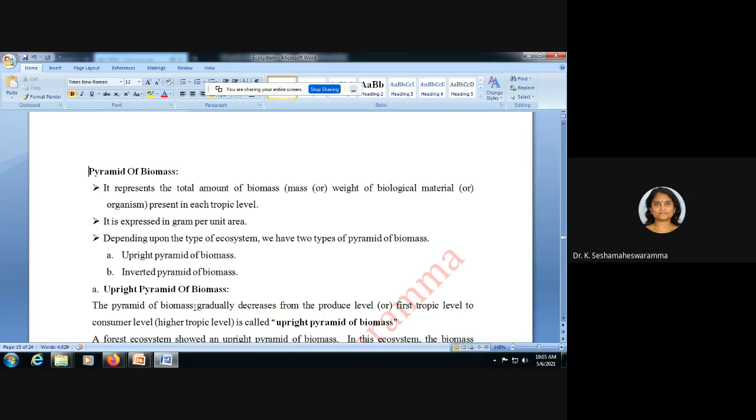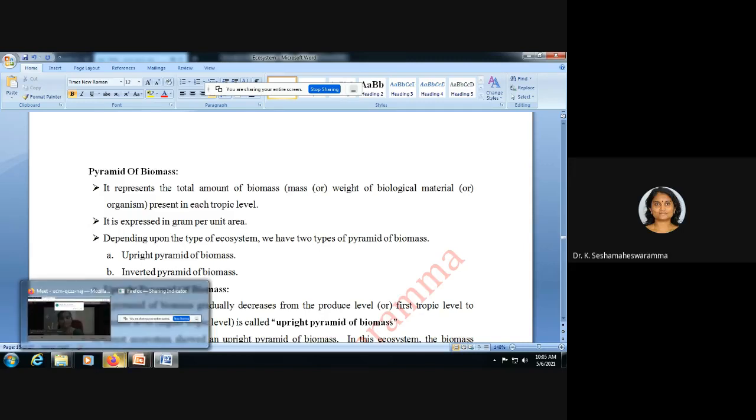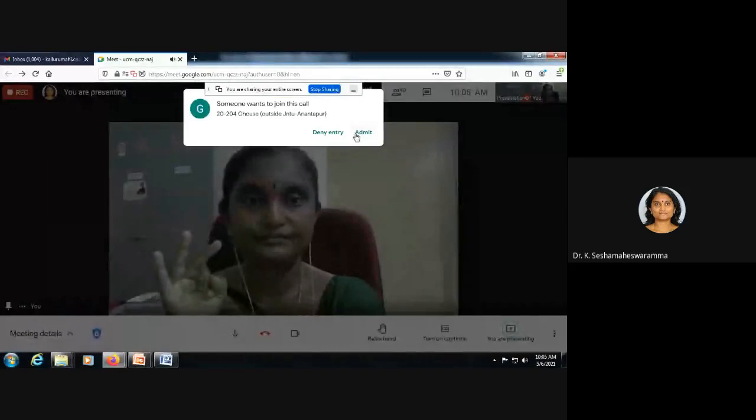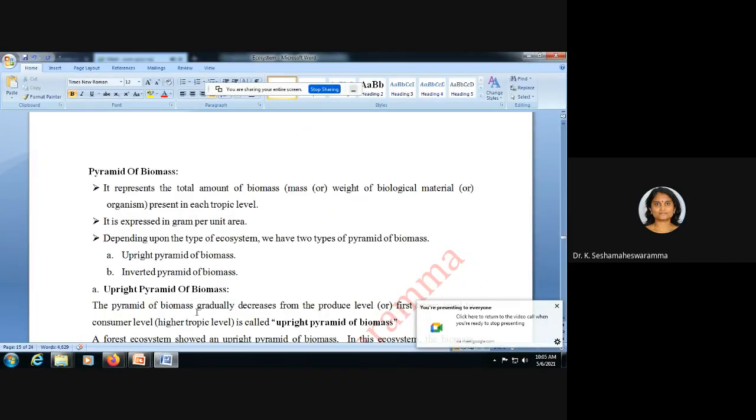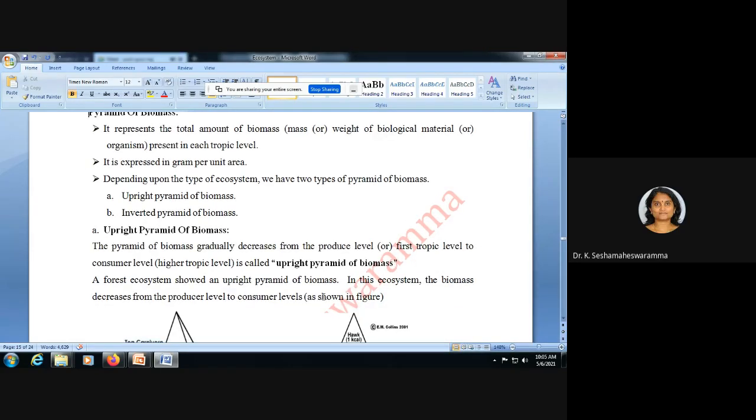Depending upon the type of ecosystem, we have two types of pyramid of biomass. Pyramid of number has three types: upright pyramid of number, partially upright pyramid of number, inverted pyramid of number. But pyramid of biomass has only two types: upright pyramid of biomass and inverted pyramid of biomass.